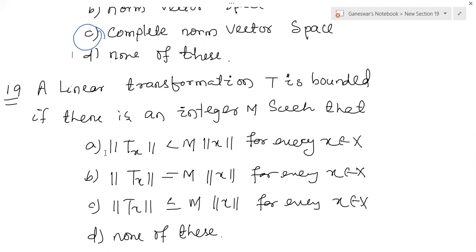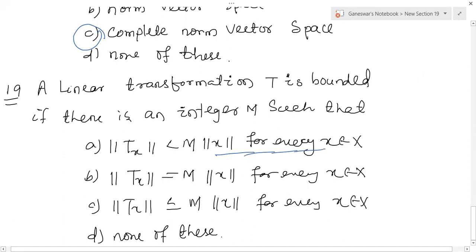You can just remind the definition of the linear norm. That is, norm of T is equal to infimum of norm of Tx less than m into norm of x. This condition is satisfied? For every x belongs to, no, this condition is not satisfied because that's strictly less than. We need less than or equal to. So this C condition is true. Norm of Tx for every x belongs to X, that satisfies the condition.